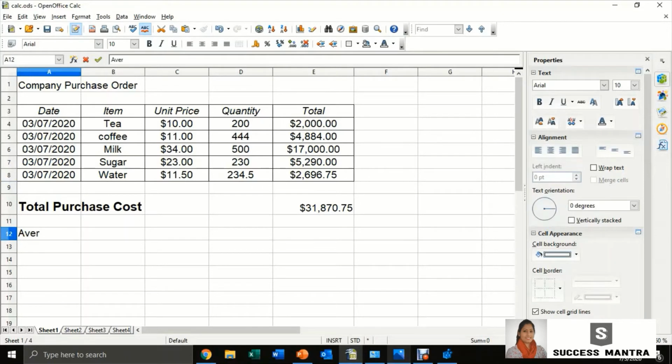If you want to find the average cost, you have a different function here, that is average. That is equals average, then select the range which you need to find the average for, and enter. So here comes the average.